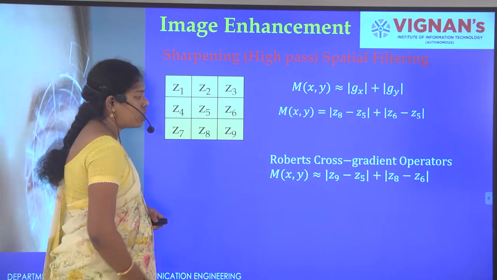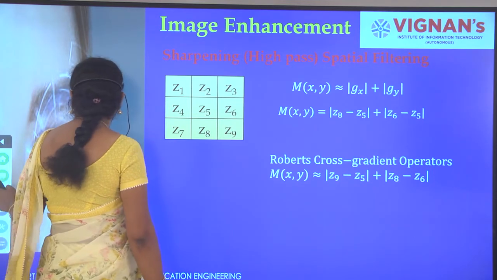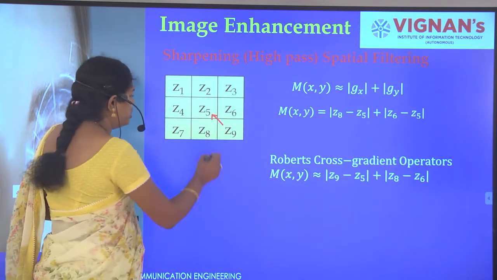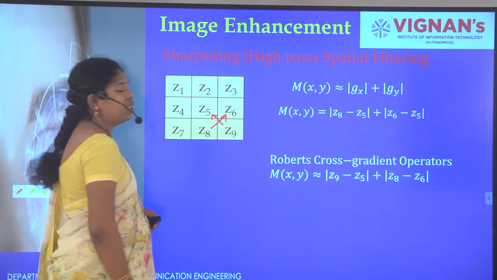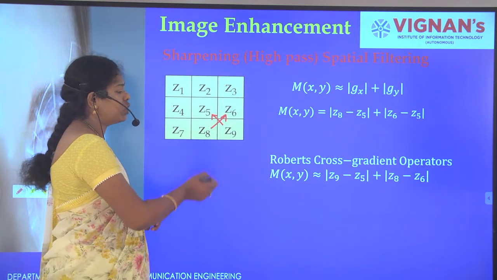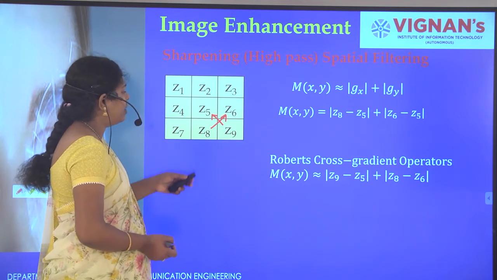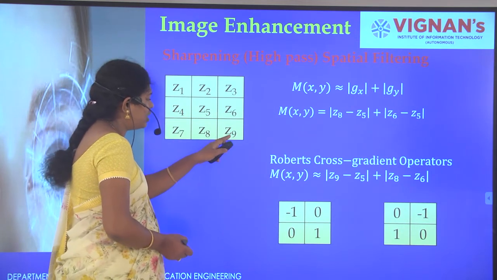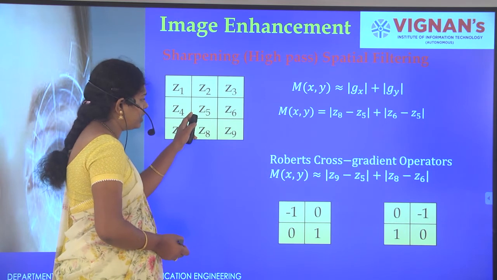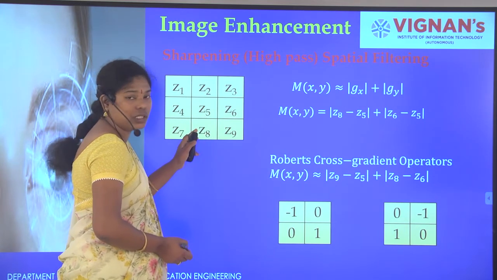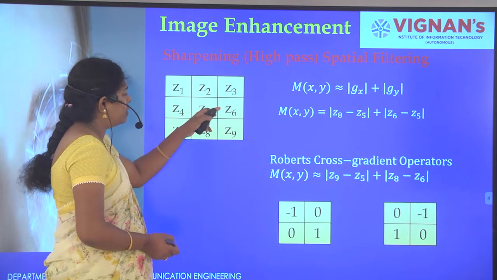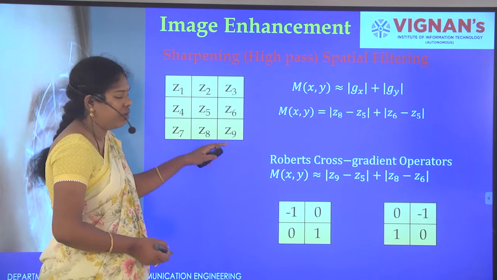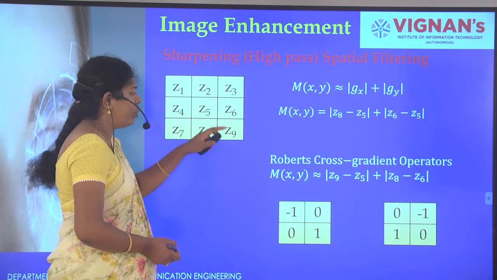Now this is a cross gradient: z9 minus z5 and z8 minus z6. For z9 minus z5, here this place is 1 and this one is minus 1, and the other entries are zeros. In the second case, z6 is minus 1 and z8 is 1, and z5 and z9 are zeros. This is the cross gradient operator.